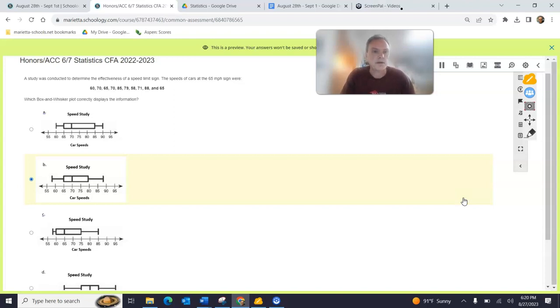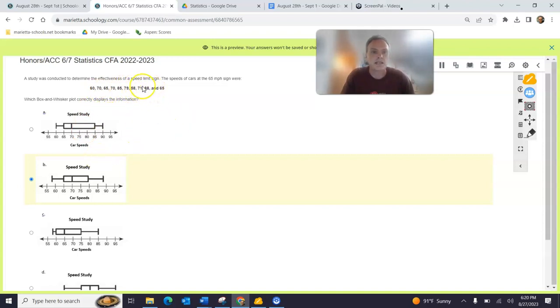Here we see I've already marked the correct answer right here, but in this information, when they give you numbers like this and ask you to match something up, take 60 seconds, take your time and write out these numbers on paper and then figure out what the median is and the quartiles. This one actually is easier than you think. Sometimes you do have to go all the way to the quartiles to figure out which is correct, but this one has one correct answer that has the minimum of 58. Here the minimum is 58.